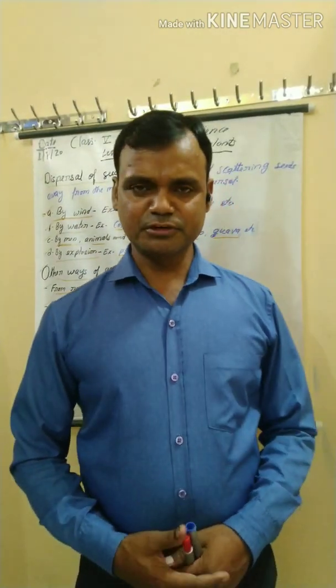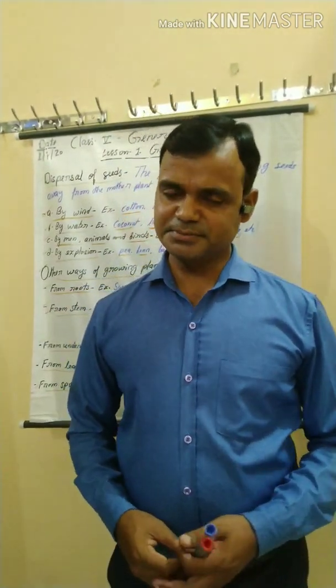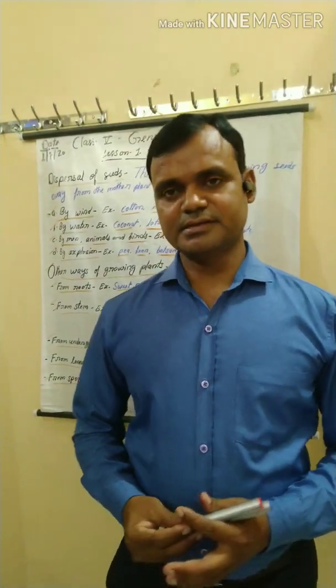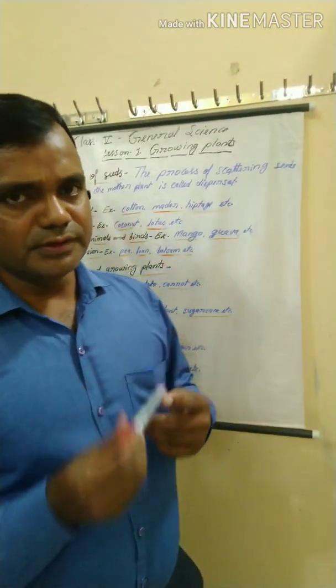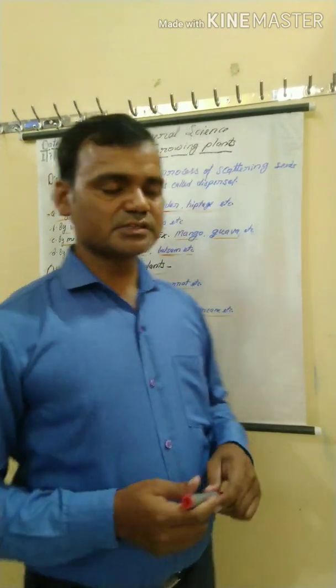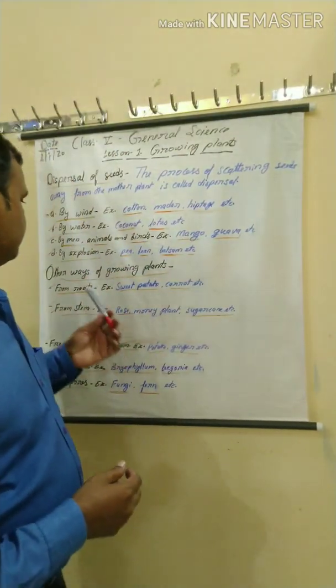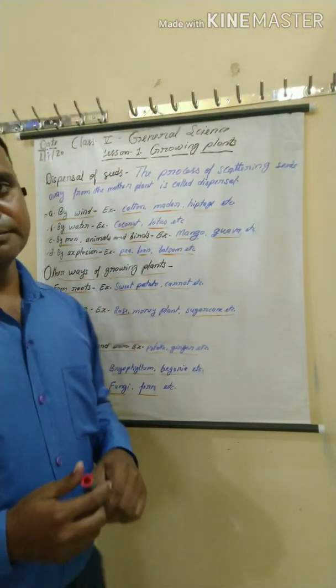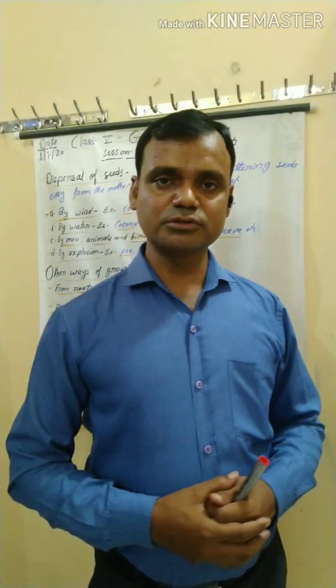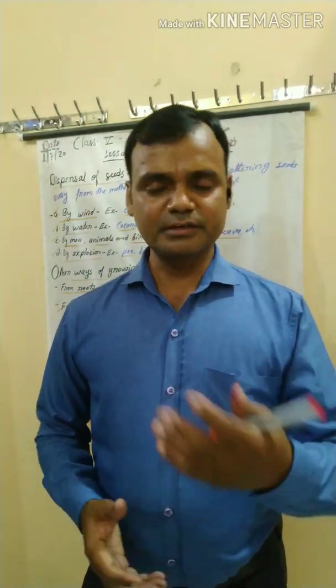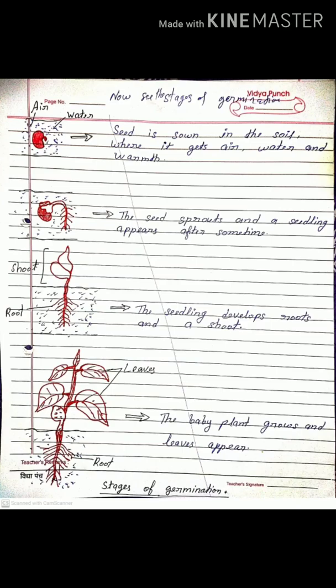This is my second video of class 5th General Science, chapter 1st, Growing Plants. In this video, we will study the dispersal of seeds and other ways of growing plants. But before that, we discuss the homework that was given in the previous online class.